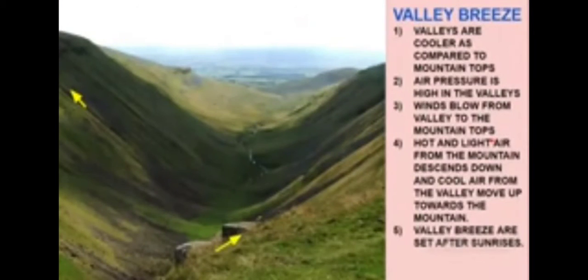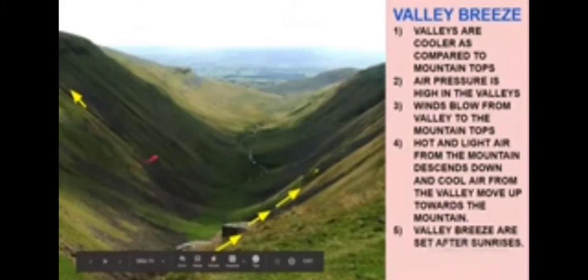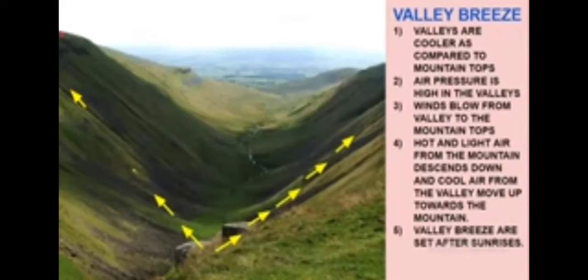Now you can see in this picture. Can you see this picture? This picture is about a mountain. This is a mountain. This is also a mountain. Between the two mountains is the valley.